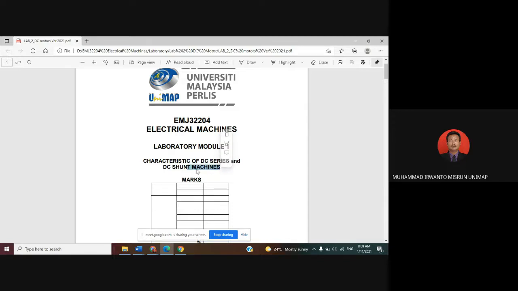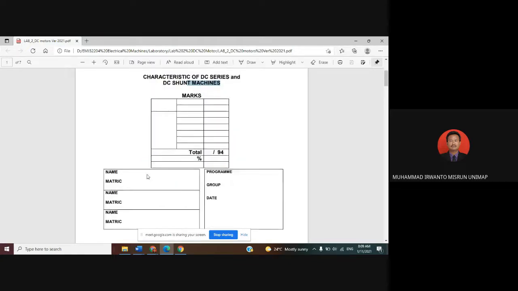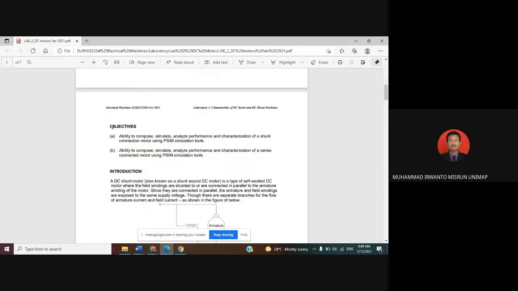Motor is a type of machine that converts electrical energy to mechanical energy. The objective of this lab: first, the ability to compose, simulate, and analyze the performance and characterization of a shunt connection motor using the PSIM simulation tool. The second, the ability to compose, simulate, and analyze the performance and characterization of a series connection motor using the PSIM simulation tool.